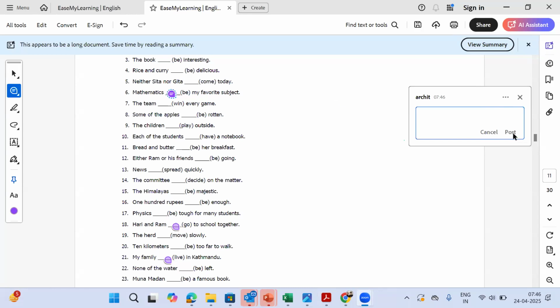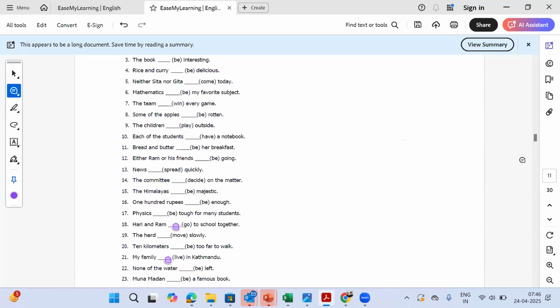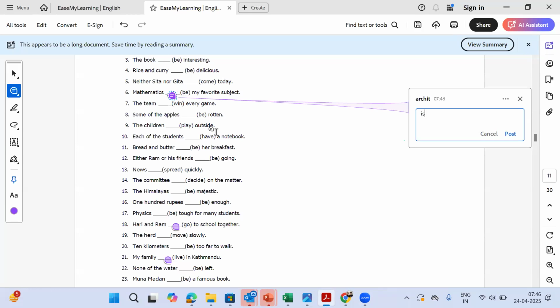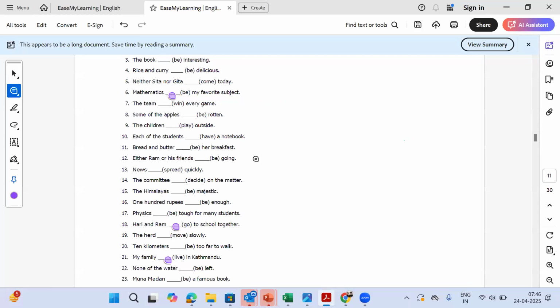The reason is that again, we cannot say that mathematics will be my favorite subject. We have to know today. So it will be is, not will be. Angel actually had given the correct answer first, followed by others who also gave the correct answer, but we'll consider Angel. Now we are doing another similar question.